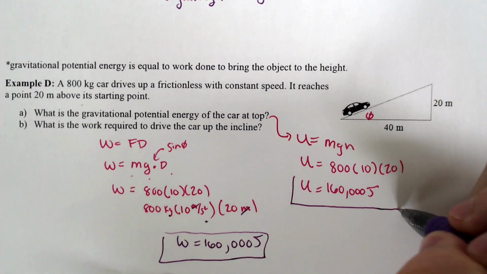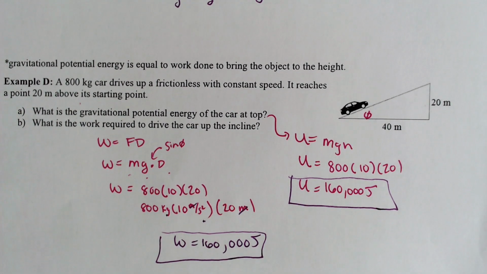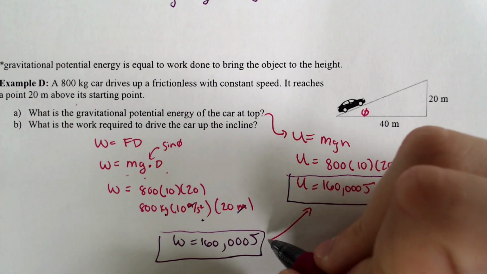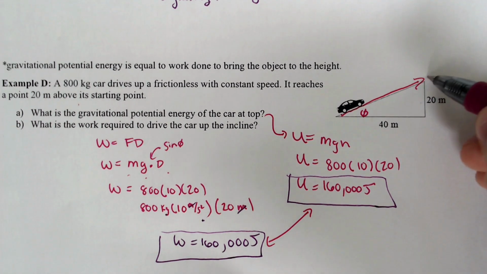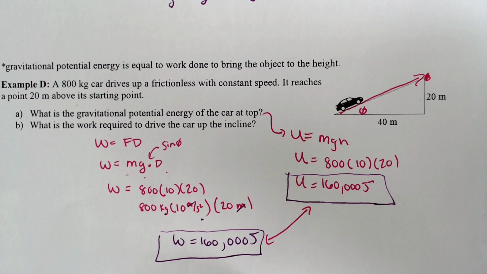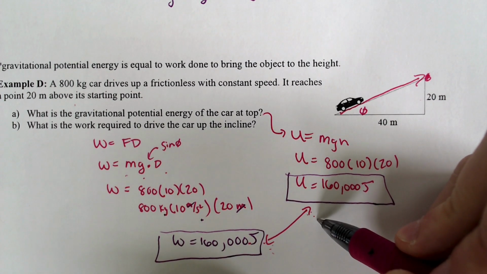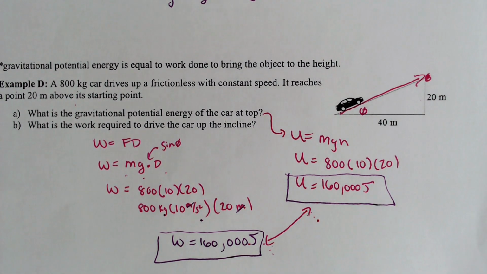Okay. Why does that make sense, and why does that confuse us all at the same time? And that is almost getting into a very new concept, well, not that new. Newton talked about it. Energy can neither be created nor destroyed. As you were going up this hill, you did work. And once you got to the top, you had potential energy. That potential energy, because it was frictionless, wasn't destroyed in the process of going up. So if there is no friction, energy is conserved and would be equal. And that would be known as the conservation of energy. It's going to be a whole different video as well.